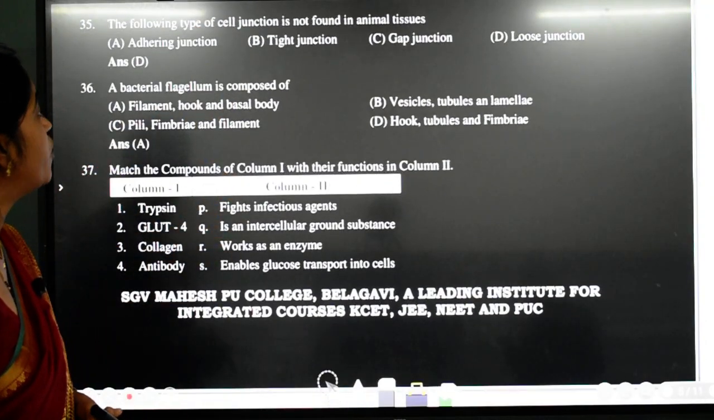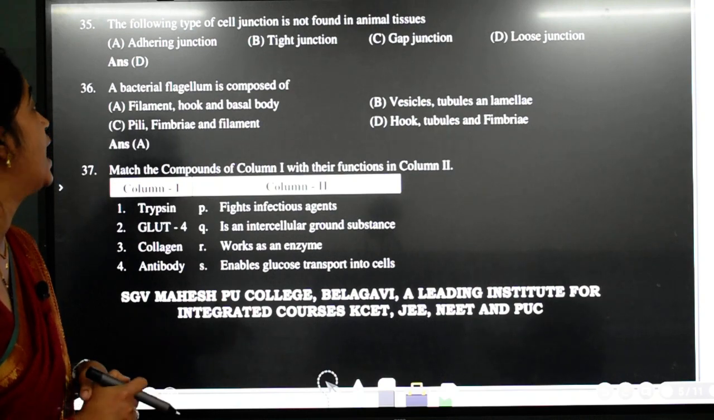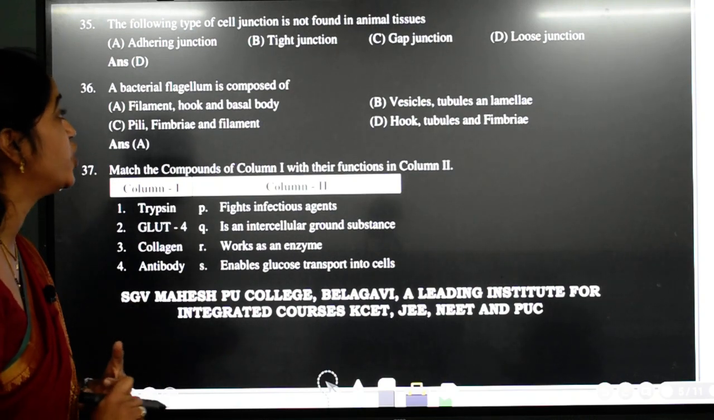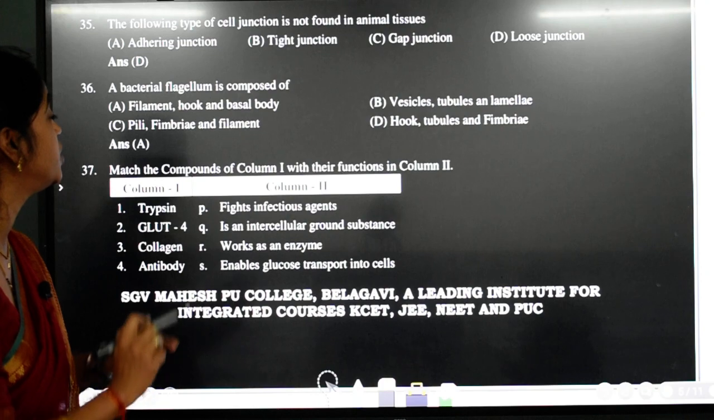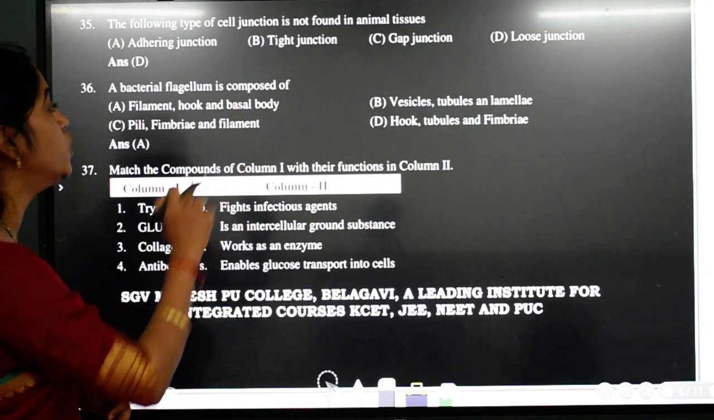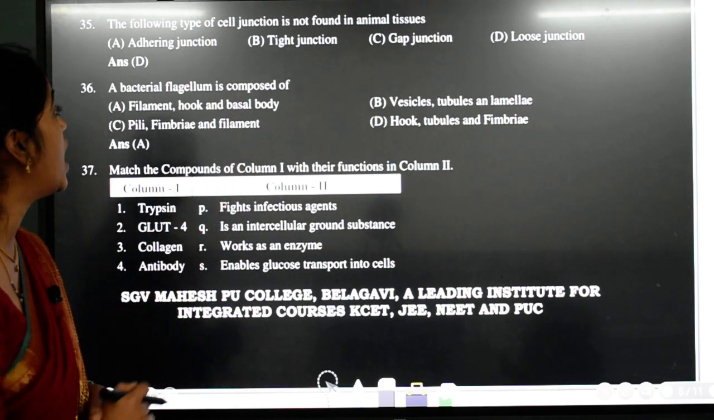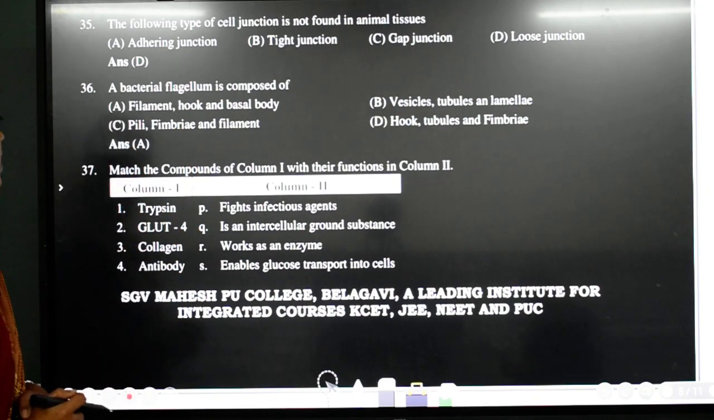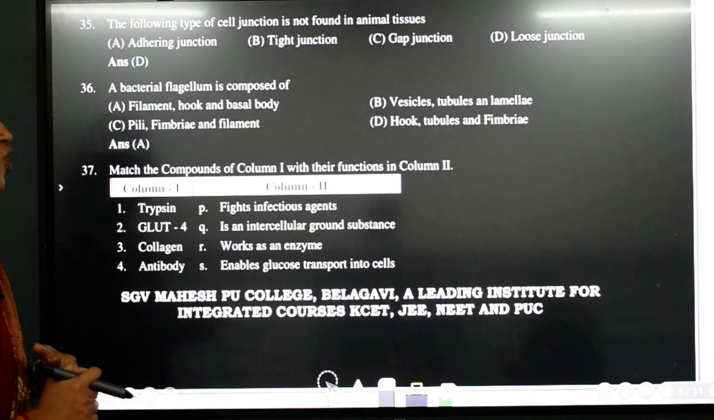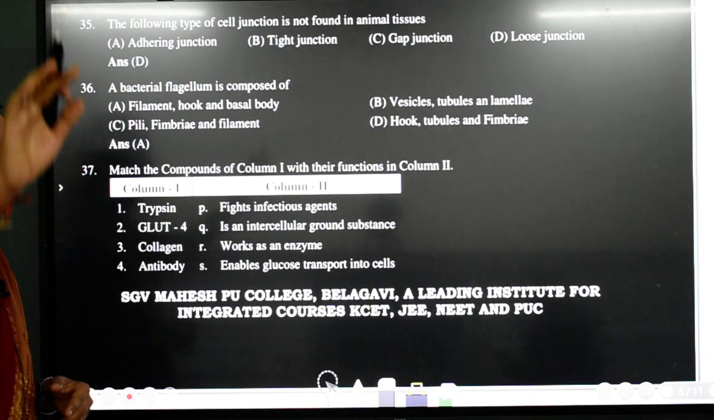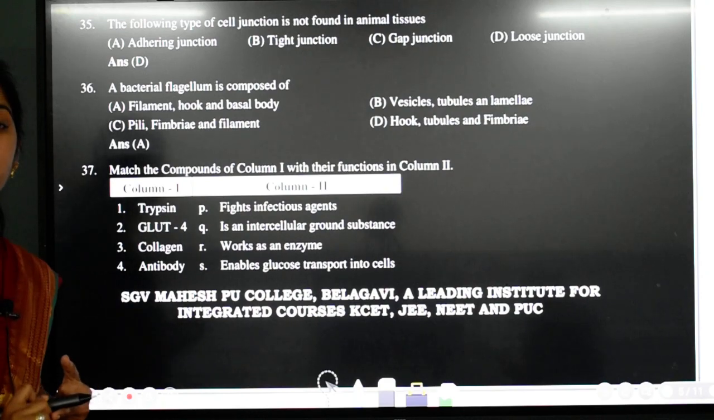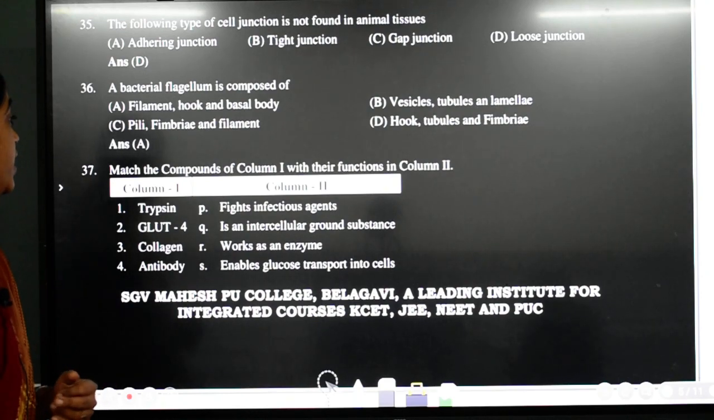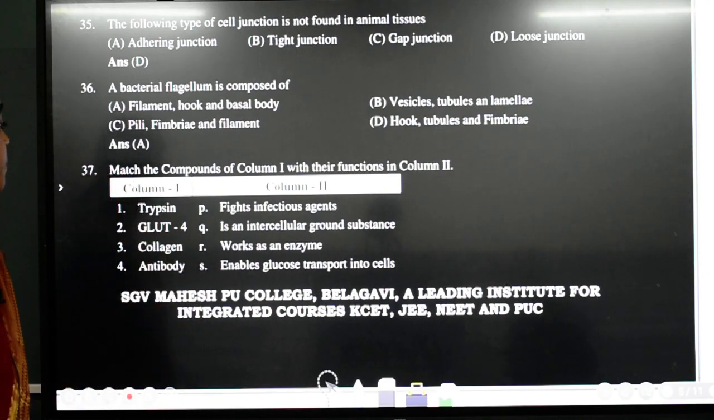Next question, 35th. The following type of cell junction is not found in animals. See student, adhering junction, tight junction and gap junction, all you find in animals. Loose junction you don't find in animals. So the answer for this question is D. Okay, so next question is 36. A bacterial flagellum is composed of, again a straight question, filament, hook and basal body. So the answer is A.